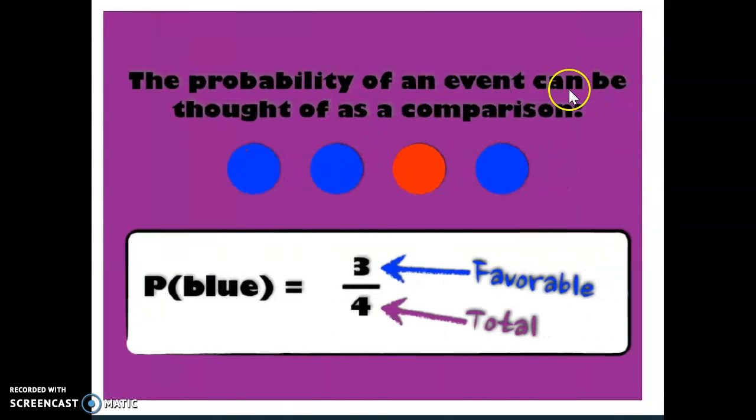The probability of an event can be thought of as a comparison. So this is probability of blue: yes, yes, no, yes. I got 3 yeses over the total, which is 4, which is 3/4 or 75% probability.